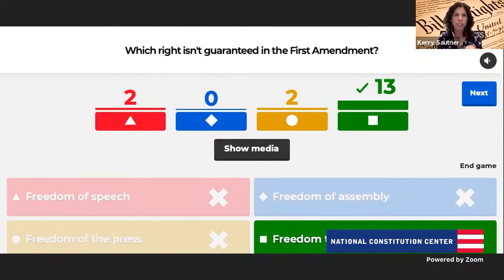So Tom, 2 questions. What amendment is that in? And then what are the other 2 freedoms that are in the First Amendment? Sure, the right to keep and bear arms is the Second Amendment. And then the last 2 rights in the First Amendment are freedom of religion and the freedom to petition.